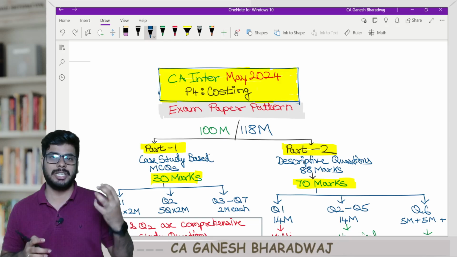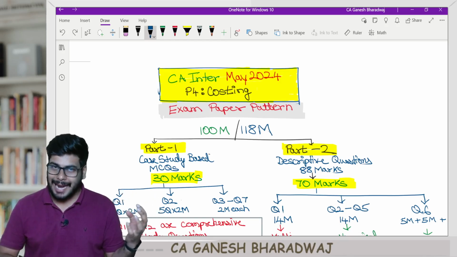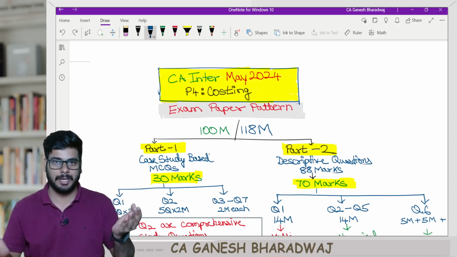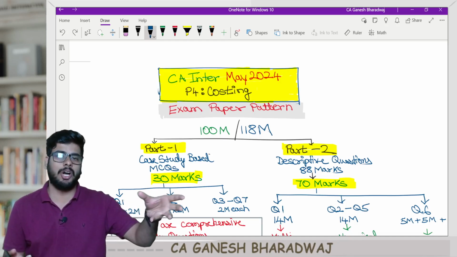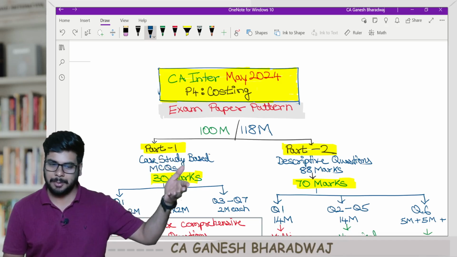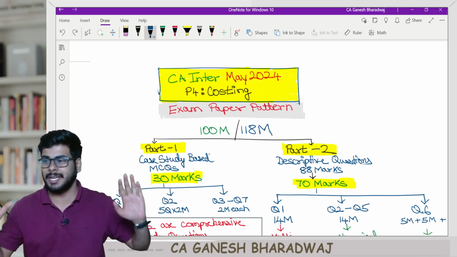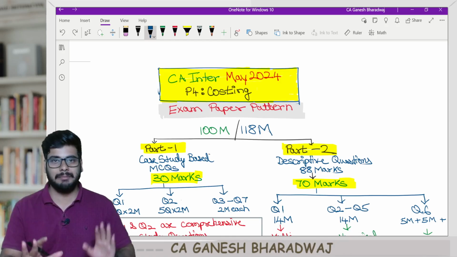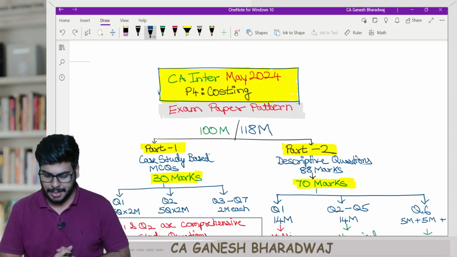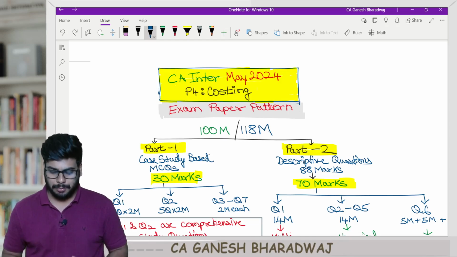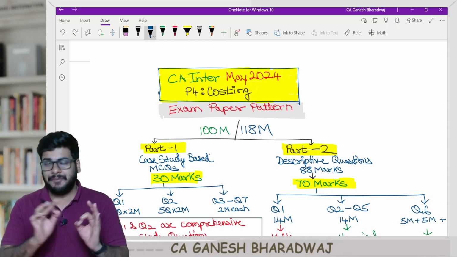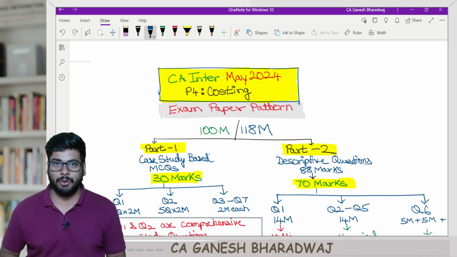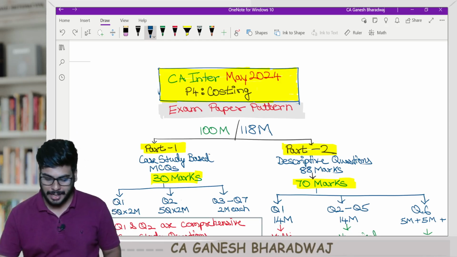Now generally the mock test paper and the main exam will have the same question paper pattern, that is the manner of testing. However, in a particular question, in the mock test paper, they could have tested it from a different chapter. In the main exam, they can test it from a different chapter. That anyways is there, right? But the pattern as such generally will be the same in the mock test paper and in your main exam. Now, in this video, I've thoroughly analyzed and I'm going to share with you guys the question paper pattern for paper 4 costing in your upcoming May 2024 exams.